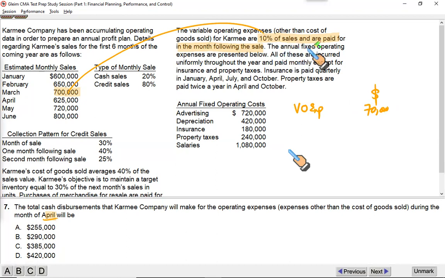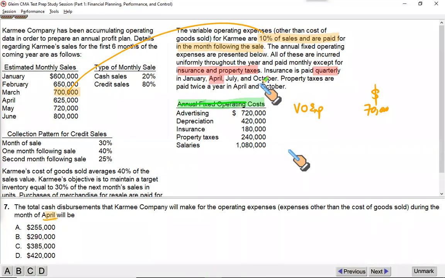Next, the annual fixed operating expenses are presented below. This is the annual fixed expenses detail. All of these are incurred uniformly throughout the year and paid monthly, except for insurance. There is some adjustment in insurance, and it says insurance is paid quarterly, in Jan, April, July, and October, and we are surely interested in April. That's why I marked it.